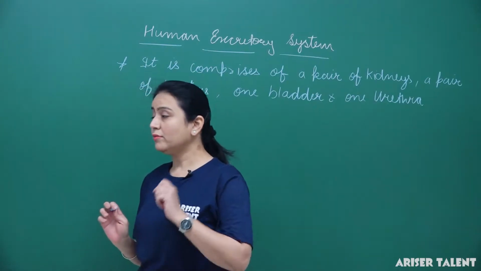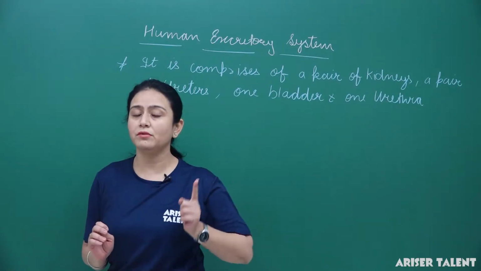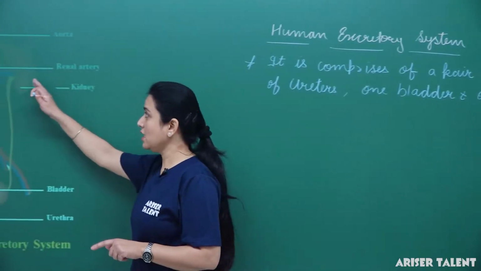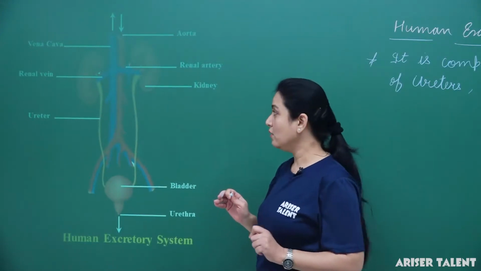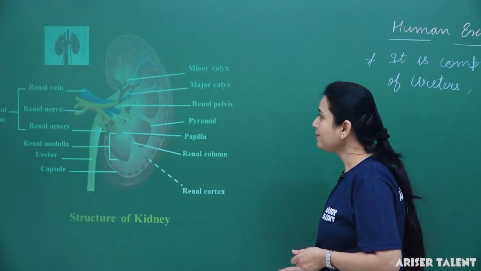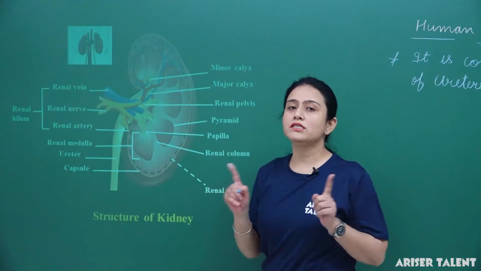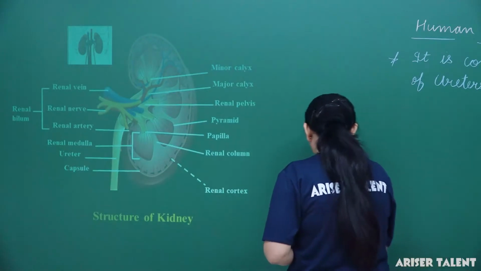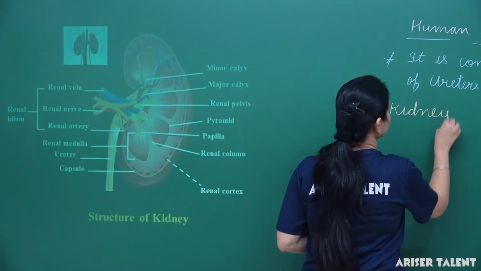Fine. So in my previous lecture, when I taught you about the excretory organs in the human, I taught you that the primary excretory organ in the human is the kidney. Here we can see these two kidneys are the primary excretory organ in the human. If we talk about the structure of the kidney, first of all, the kidney is generally located on either side of the vertebral column in the lower abdominal cavity. So first of all, we will talk about the kidney.